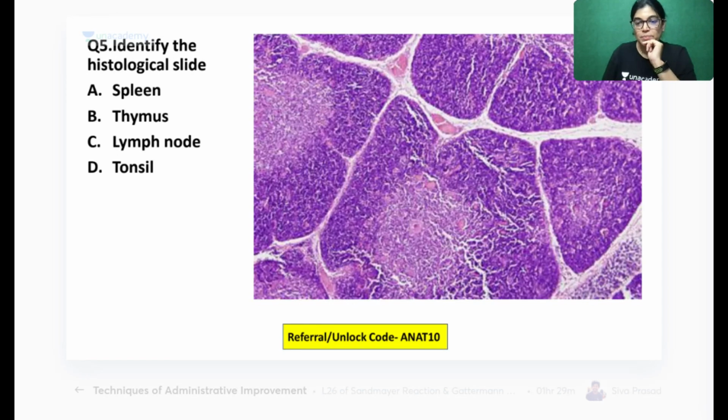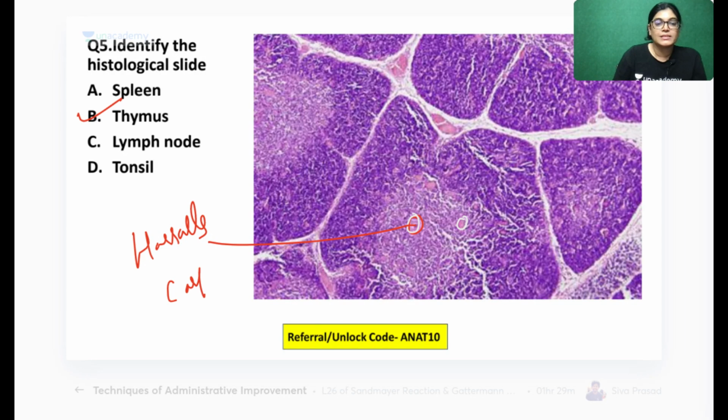Okay. So yes, 33% of students have given the right answer, and the correct answer is thymus. Very good. Those who have given, actually, what is this? I would like to highlight that this is one, this is another one. We have got a few of these, and these are Hassall's corpuscles.